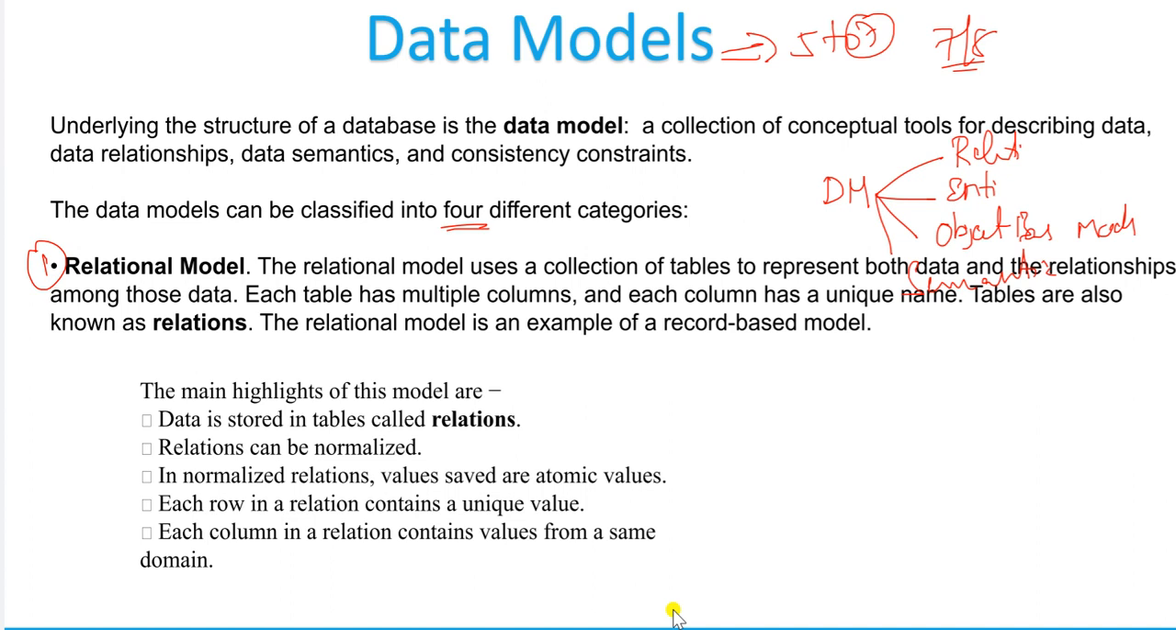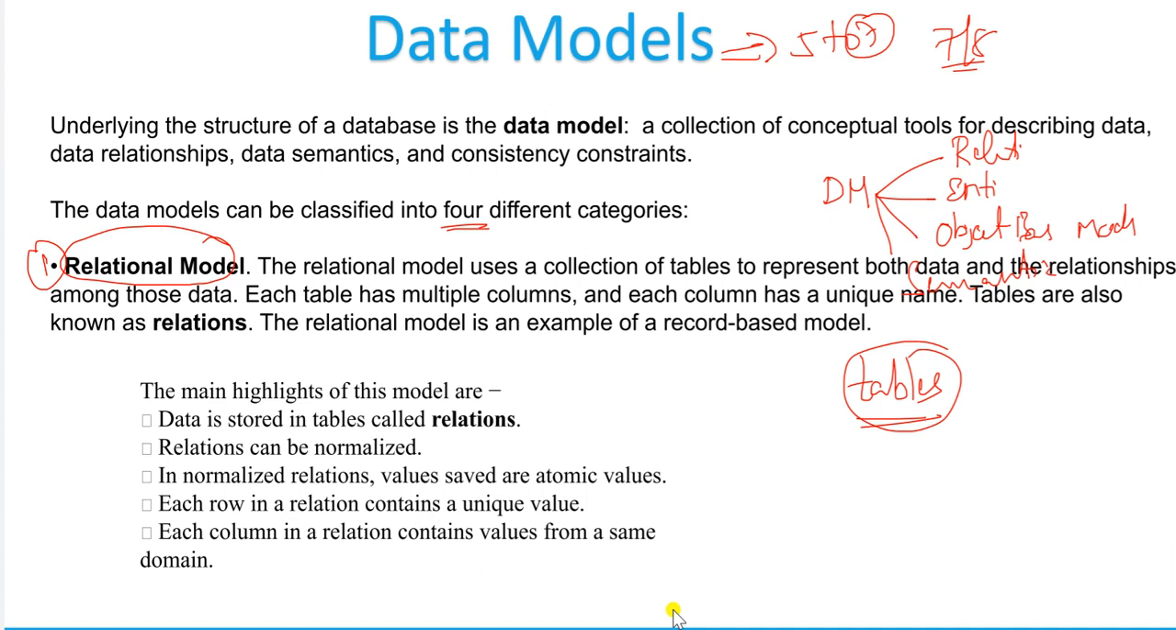data. In relational models, what we use is tables. So all the data in the database will be stored in table format, that is, in rows and columns format. In a relational model they use a collection of tables to represent both the data as well as the relationship existing between the data, in table format.